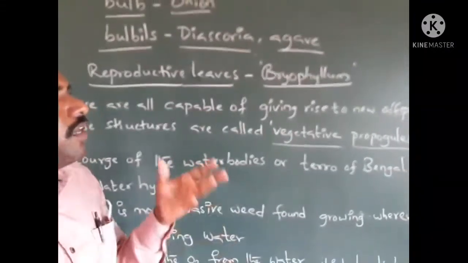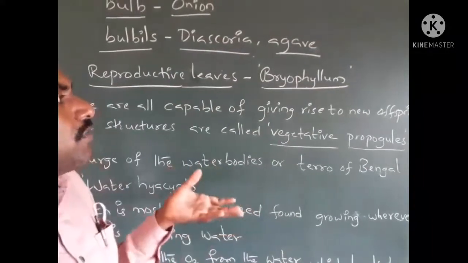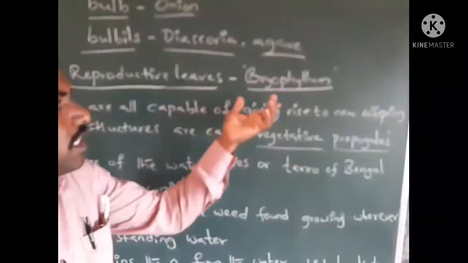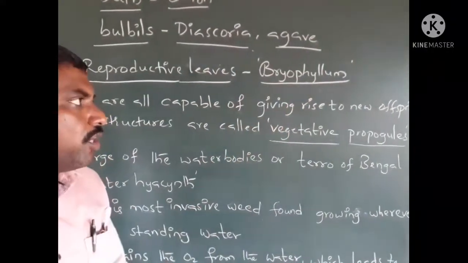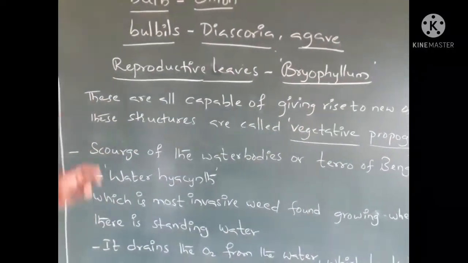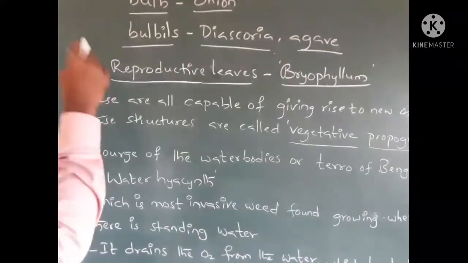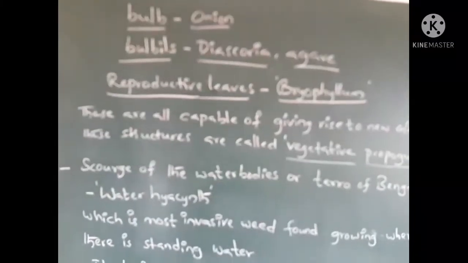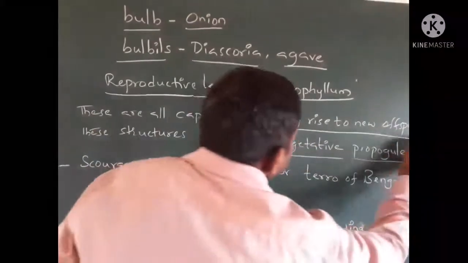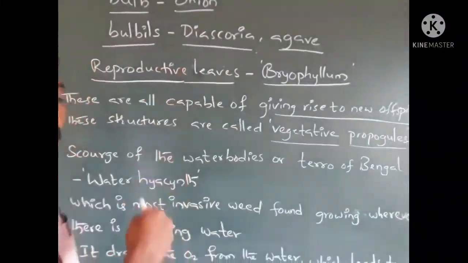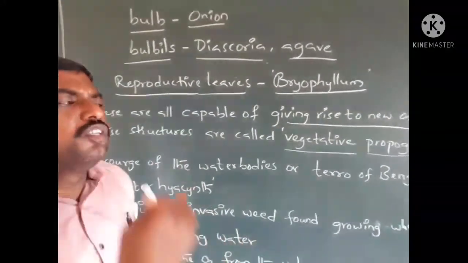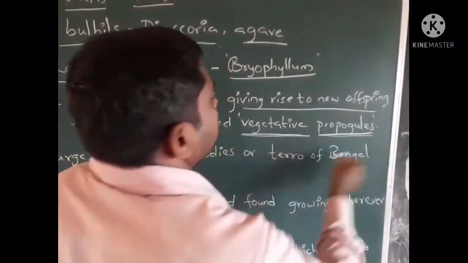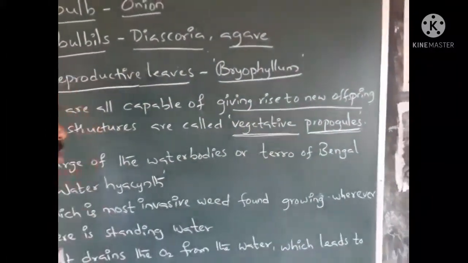That's why the leaf also participates in vegetative propagation in the Bryophyllum plant. And runner, sucker, stolon, bulbils and tubers are all capable of giving rise to new offspring. That's why we call them vegetative propagules.